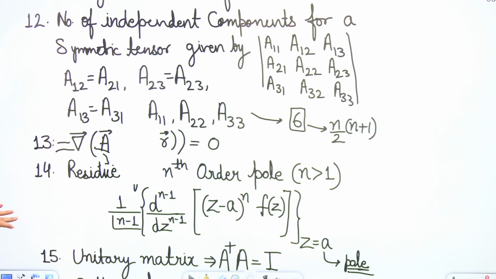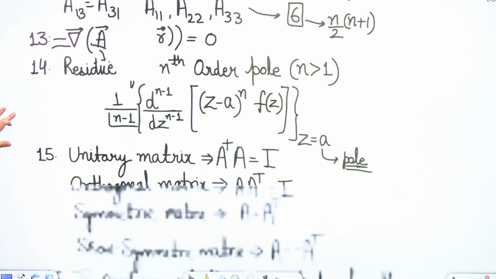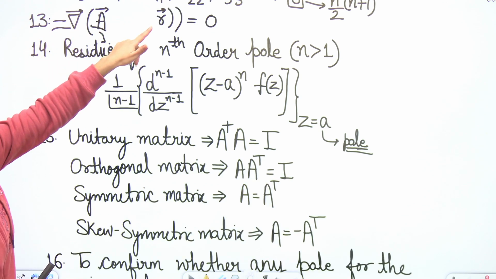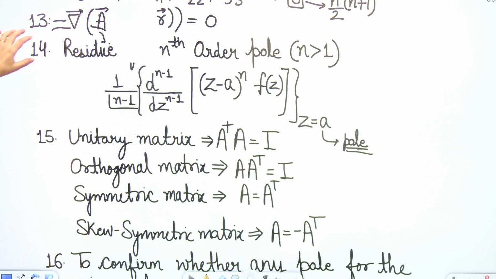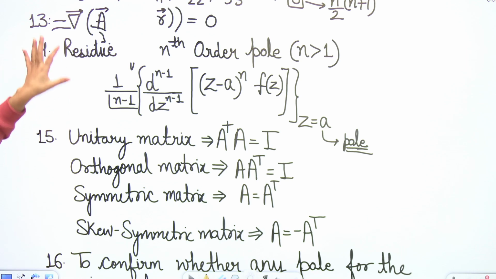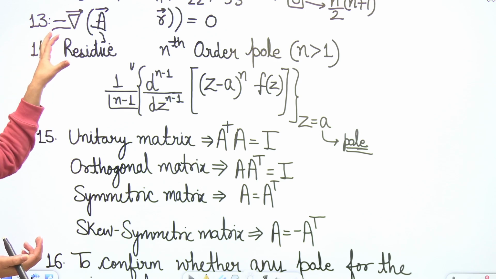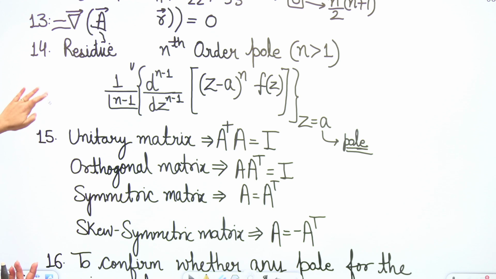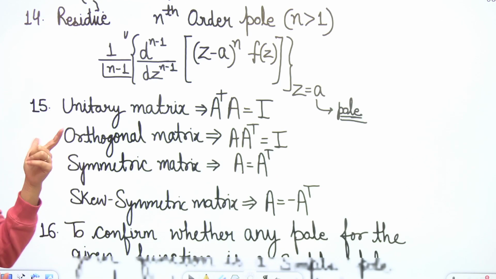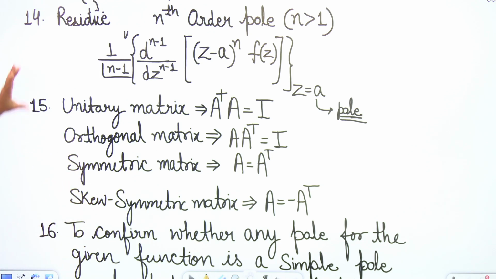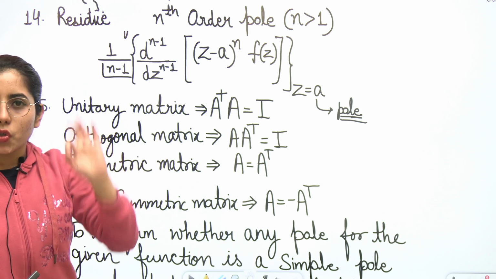If we talk about the next point, the 13th point is actually not visible here right now. There was some expression, I think it was A cross B cross R, some point like that, and there was a particular value of that point that was equal to 0, but it's not here, so we will not consider exactly what the expression was right now. That was one of the points from the previous year questions. So let's just keep it as it is. If we have it later on, we will check whether we can get that expression exactly.